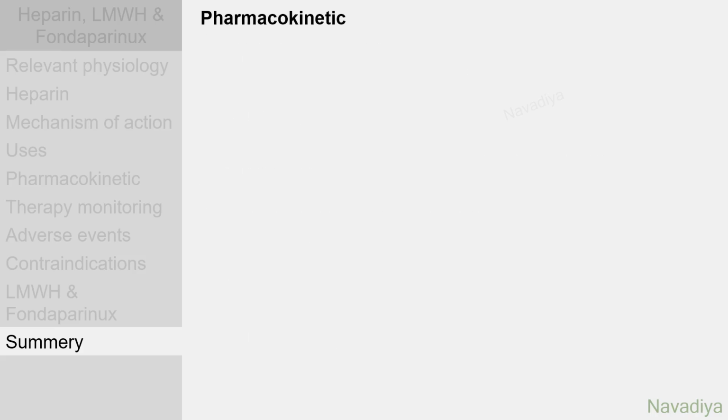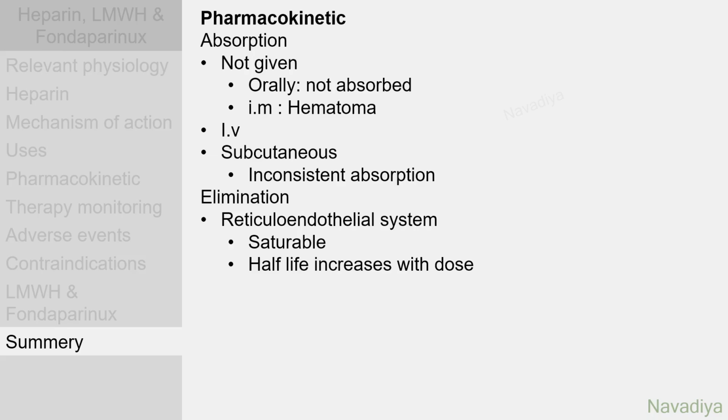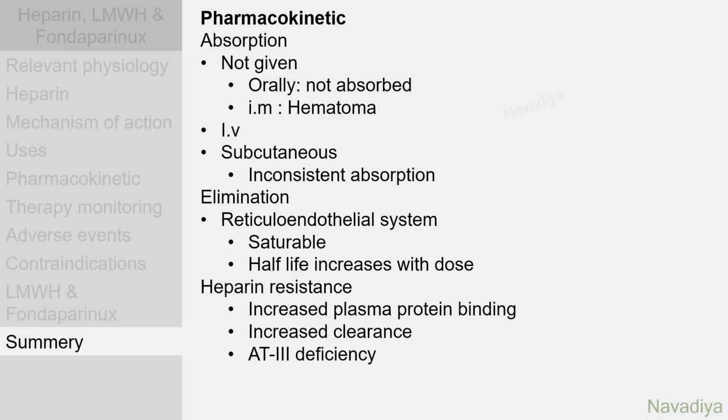Now pharmacokinetics. It is not absorbed orally and intramuscular injection causes hematoma. It is given by intravenous or subcutaneous route. Subcutaneous route shows inconsistent absorption. Elimination occurs mainly by reticuloendothelial system. It is a saturable kinetic, so half-life increases with dose. Patient might show heparin resistance due to increased plasma protein binding, increased clearance, or antithrombin 3 deficiency. Because of this unpredictable profile, monitoring is required. It is usually done with APTT, which should be maintained 1.5 to 2.5 times the baseline value.